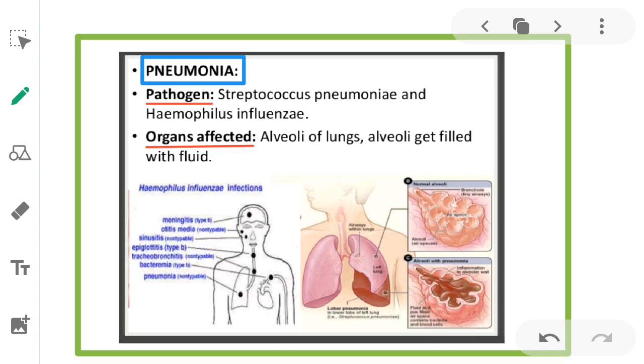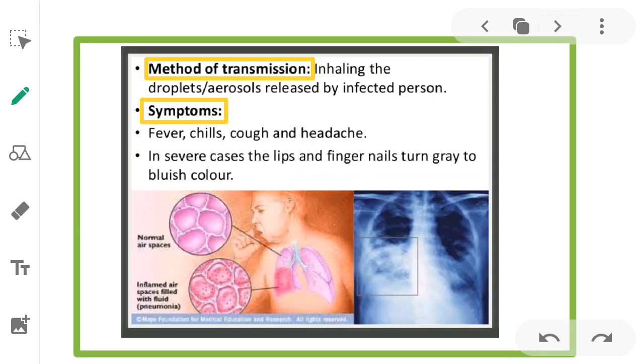When the pathogen enters into the body, it affects the alveoli of the lungs. In the respiratory passage, the alveoli are present, which are bag-like structures, and the alveoli get filled with fluid. Now, method of transmission: inhaling the droplets or aerosols released by an infected person.